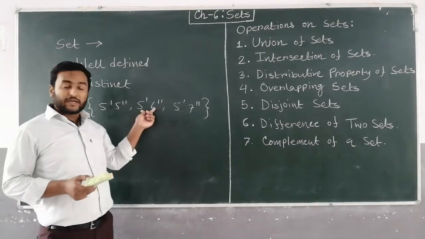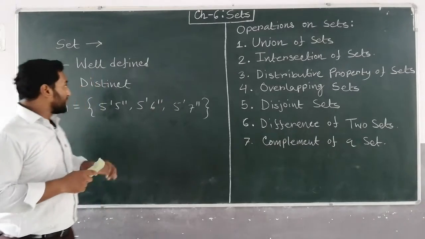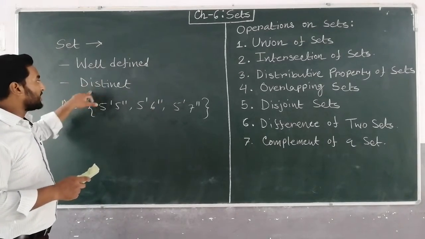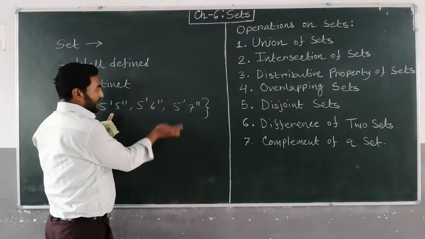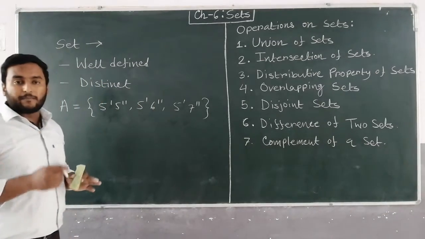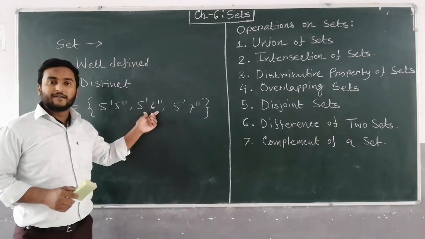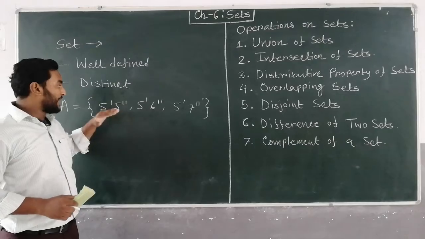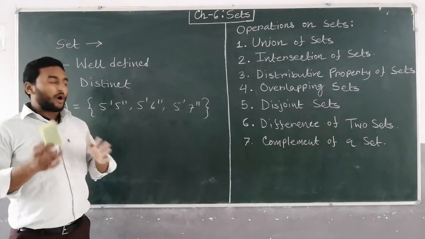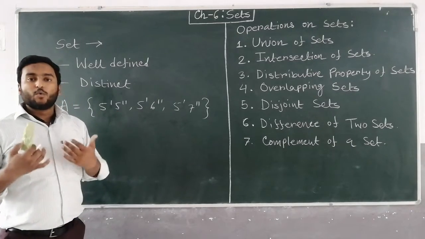So we will not repeat this one 20 times, because it is told that well defined and distinct. Distinct means they will be different from each other, the same number will not be repeated inside the set. That you have to keep in mind. And well defined means what? The set is of what?